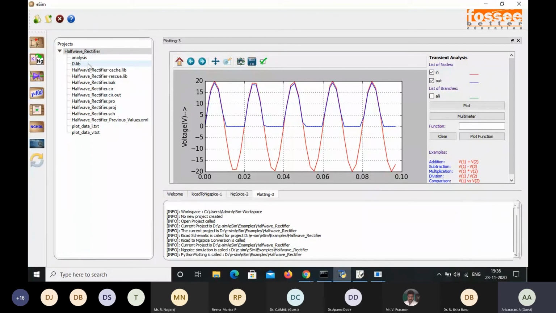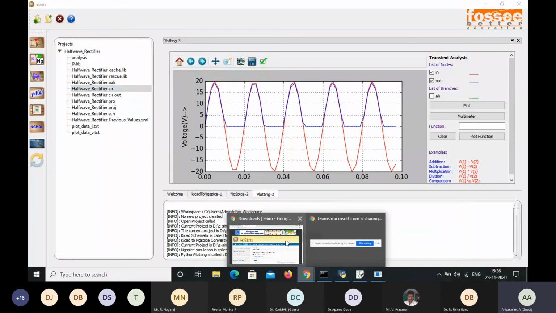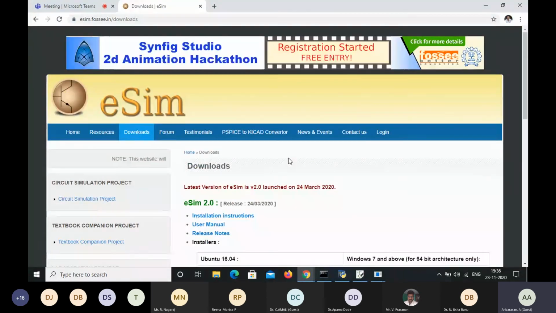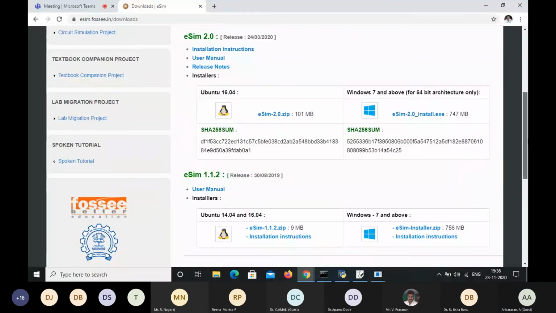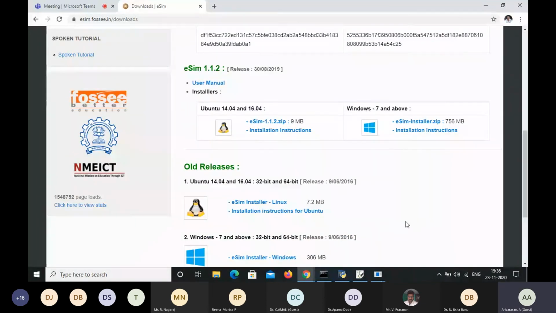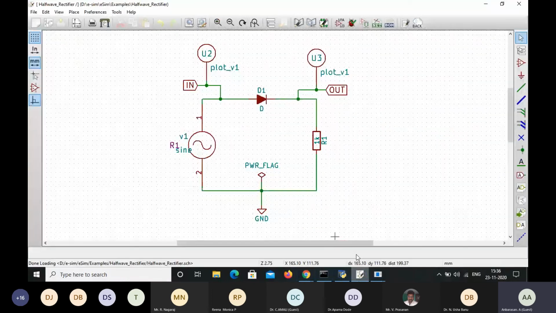Actually, let me summarize the session. So in this session, what I have done is introduce eSim, that is the electronic simulator, where we can download this software tool. This tool is useful for electronic circuit design for either a digital circuit as well as the analog circuit. So actually here I have done the sub-circuit model.